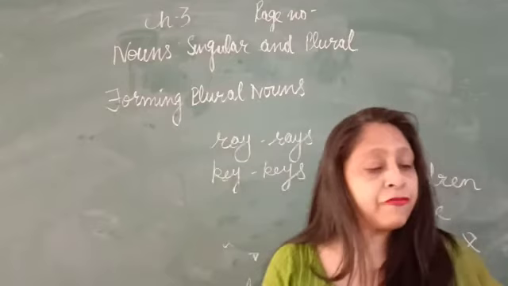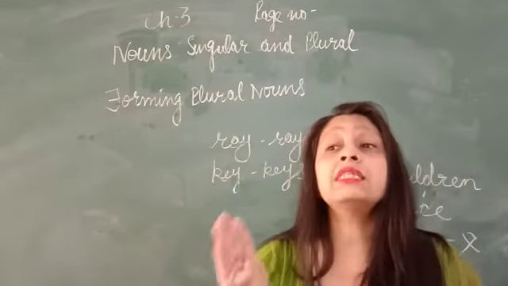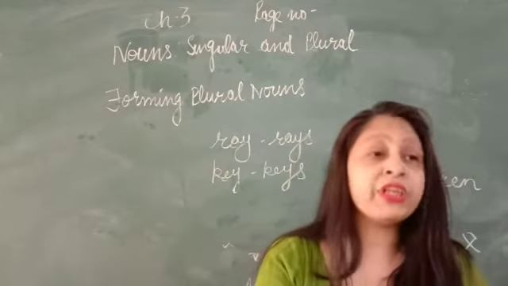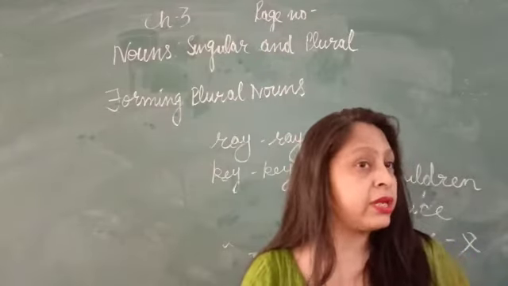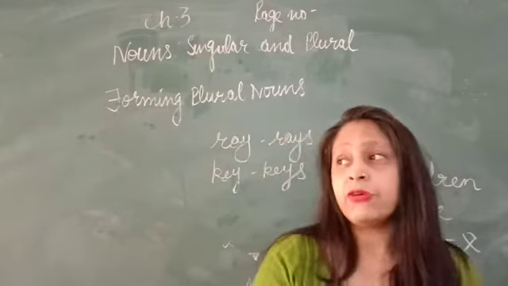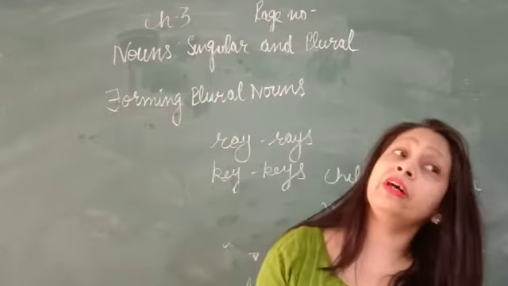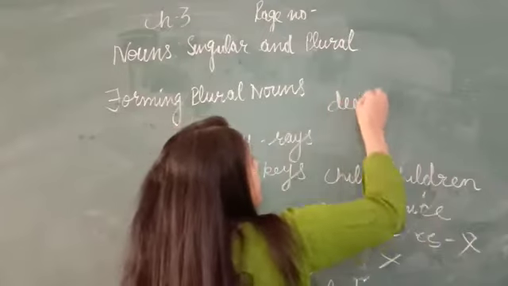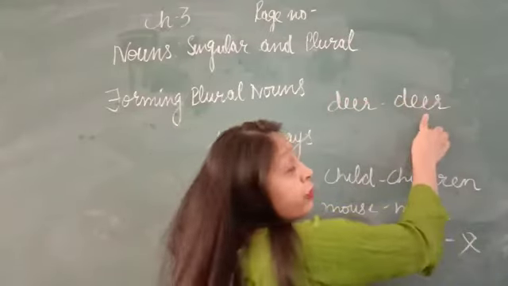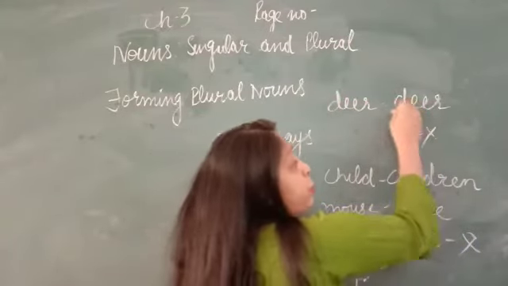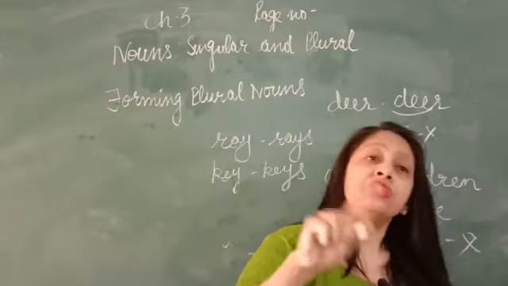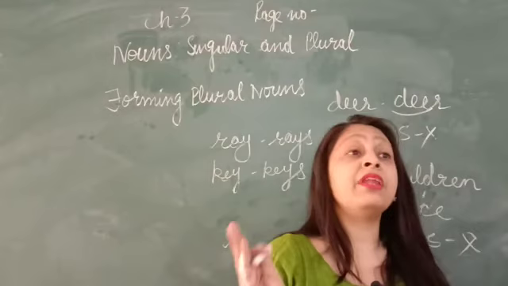Next, a few nouns have the same singular and plural form. They never change. They remain the same. Deer: the plural form of deer is deer. The plural form of ship is ship. Here we do not add s or es. They remain the same. They never change.